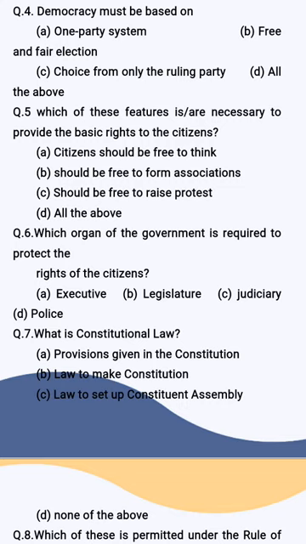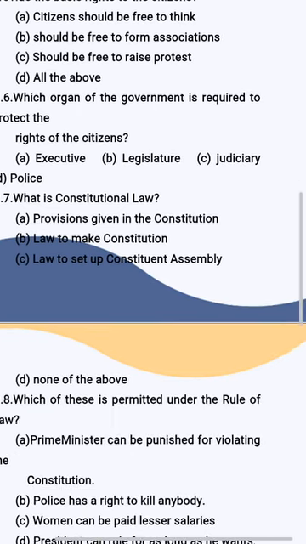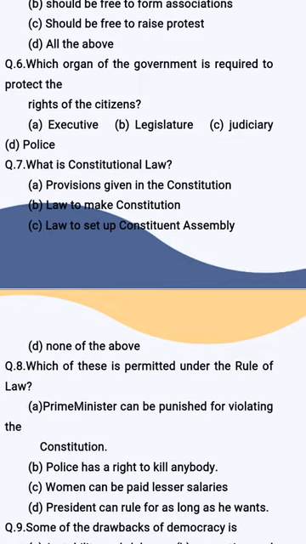Executive, legislature, judiciary, police. So citizen rights are going to be protected by the judiciary. Hence option C is correct answer. Then question number 7. What is constitutional law? Provisions given in the constitution, law to make constitution, law to set up constituent assembly, none of the above. Constitutional law means provisions given in the constitution. That is option A is the correct answer.